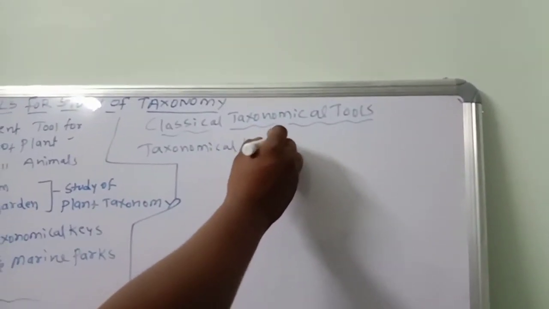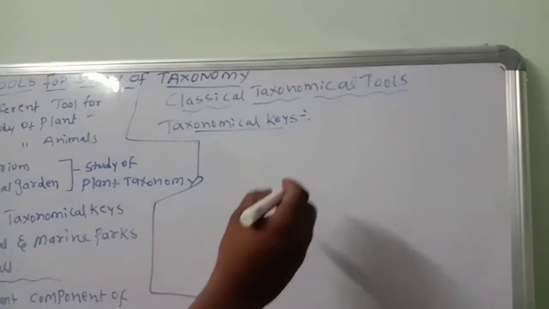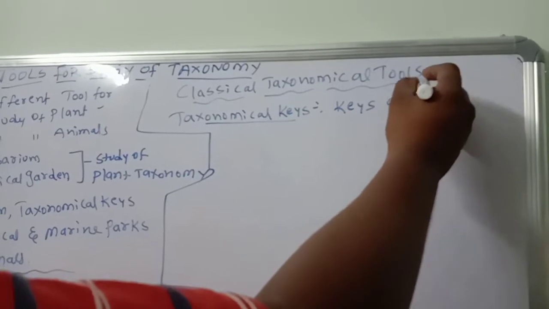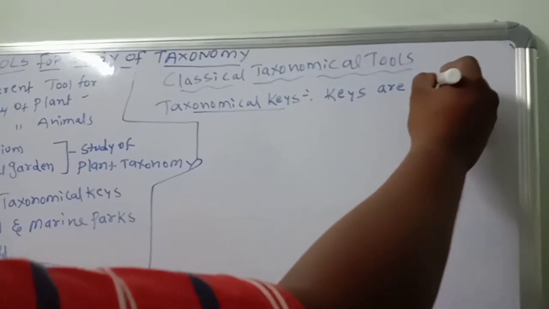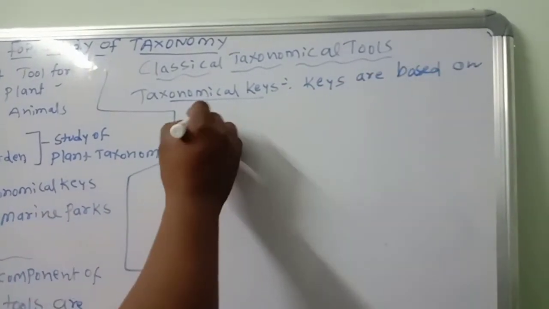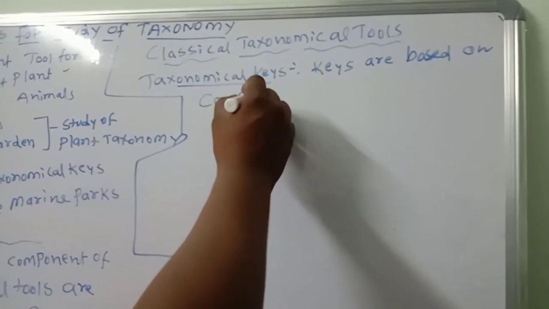What do you call keys? Very, very important. So keys are based on comparative analysis.